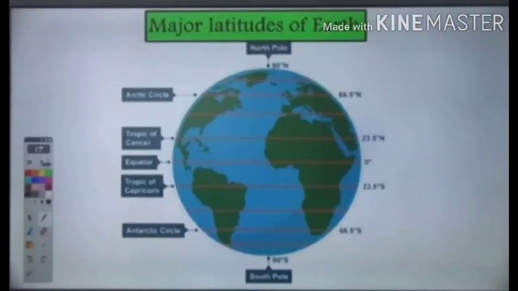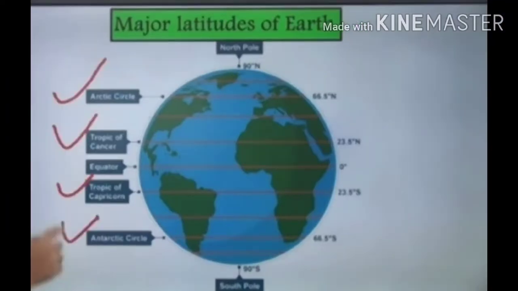Now, among all these latitudes which we have drawn on our planet Earth, 4 of them are called major latitudes or important latitudes. Let's see what these are. First one is the equator. The equator is in the middle.